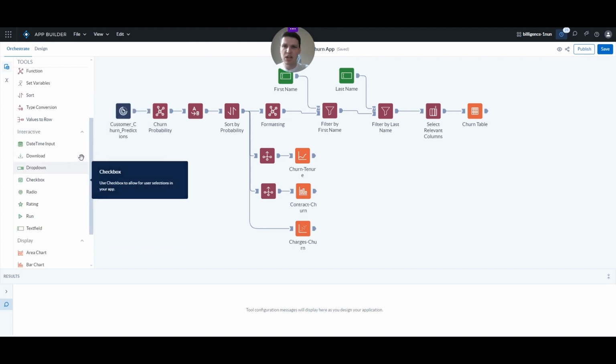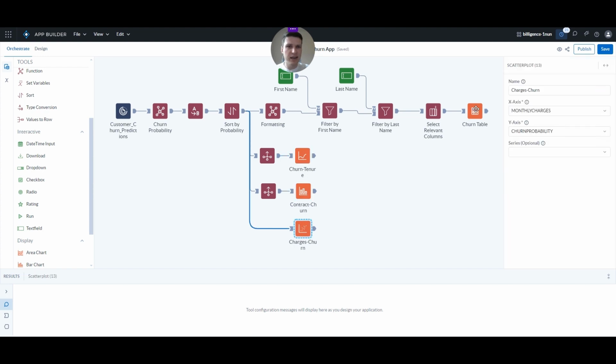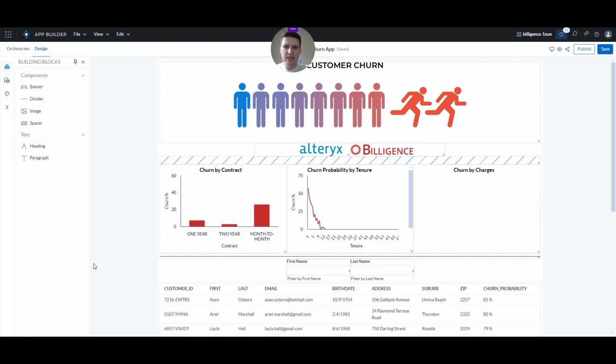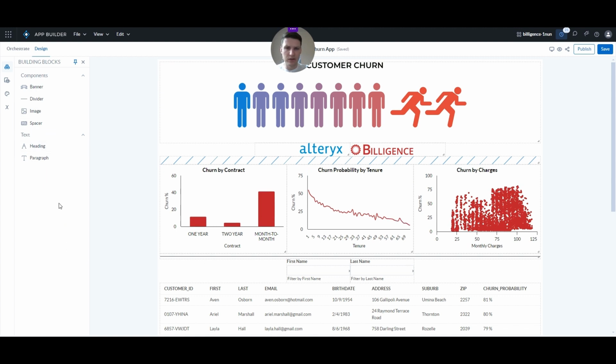So we have all these different options how to actually construct a flow that actually creates the application. So we connect to the results of our prediction. We format it in a way that's useful for our UI. We add some manual inputs for filtering, and then these orange boxes are the actual objects that will be placed on the application. And that happens in the design tab. So here we actually take those different components that we prepared in the previous step, and we put them on a nice UI and nice application.